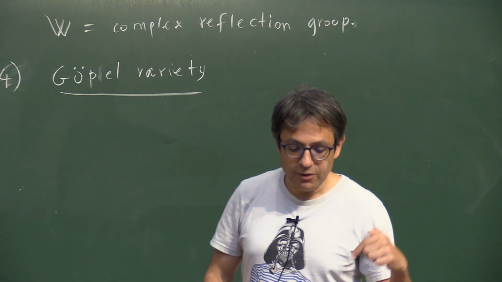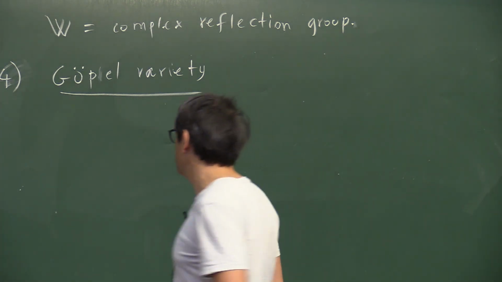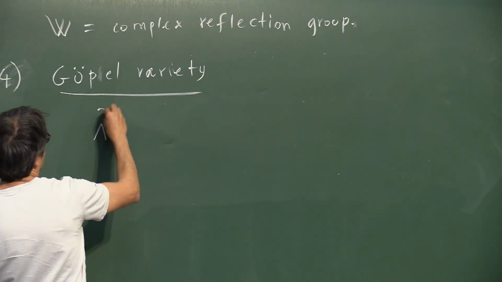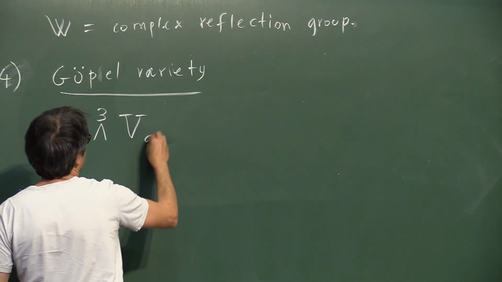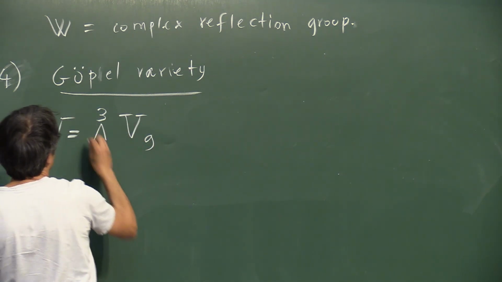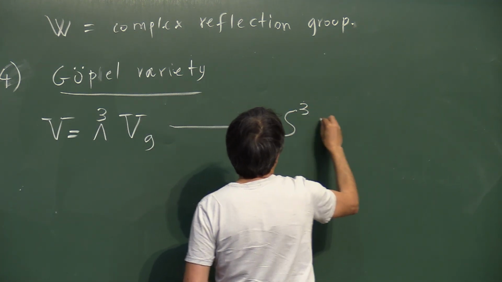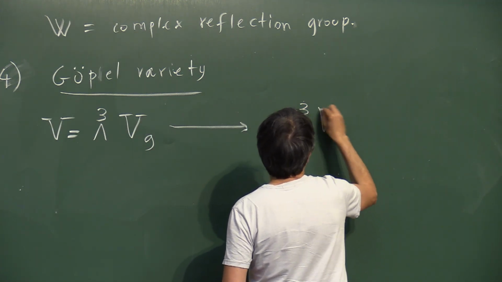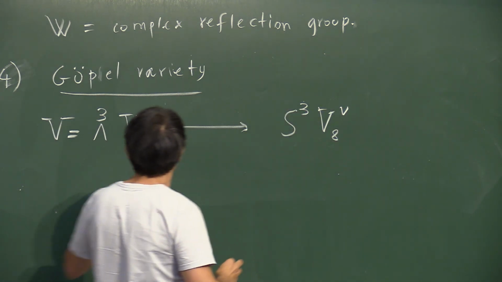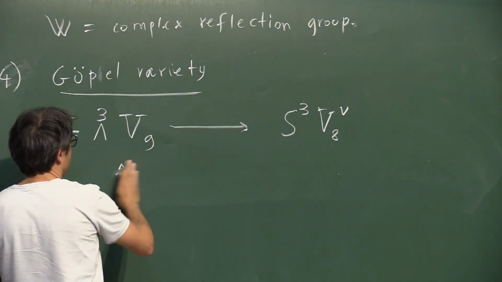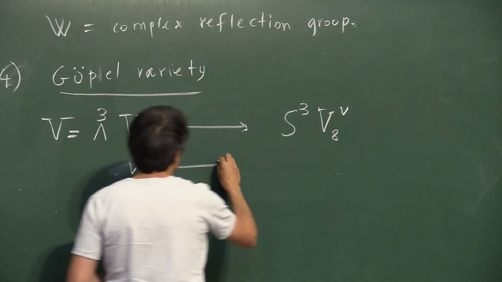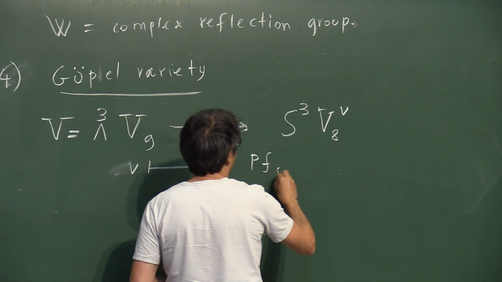So what we do is we start with this big V, and we go to S3 of V8. We take a vector here and associate the Pfaffian 8 of V.